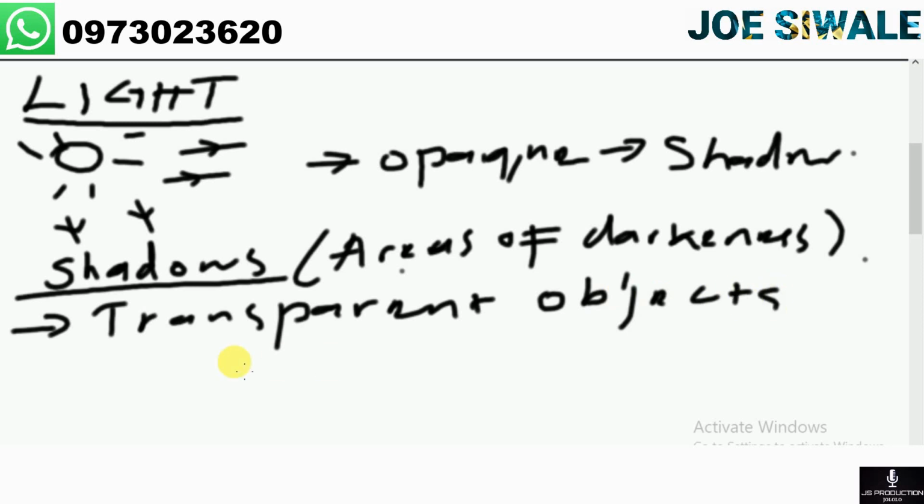So these objects do allow light to pass through them. An example of a transparent object is glass.